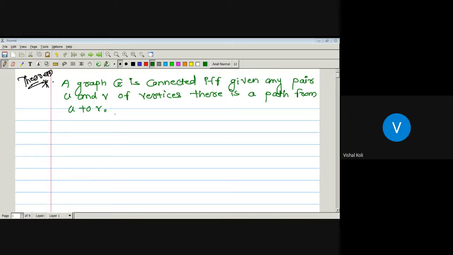And its converse part is that if u and v are any two vertices and there is a path from u to v, and it is true for any pair of vertices u and v, then the corresponding graph G is a connected graph. See the proof.